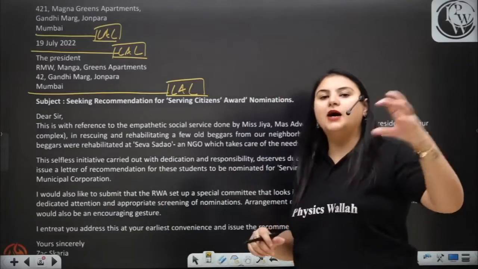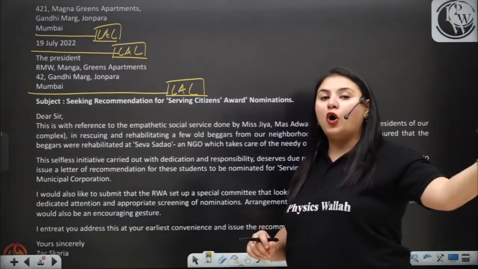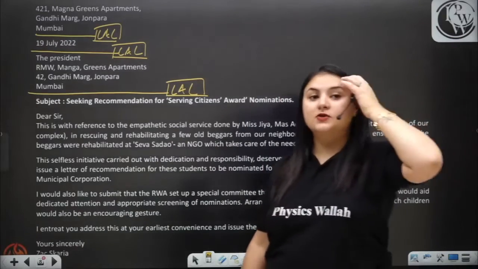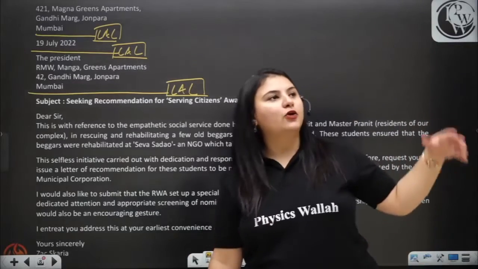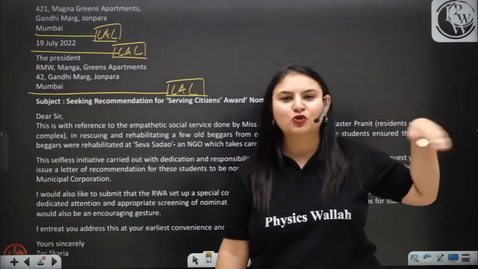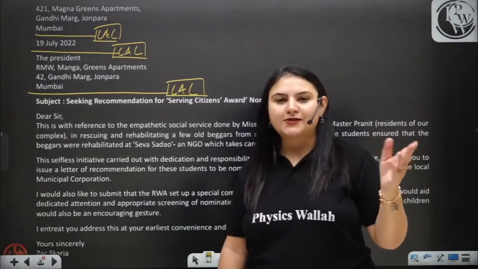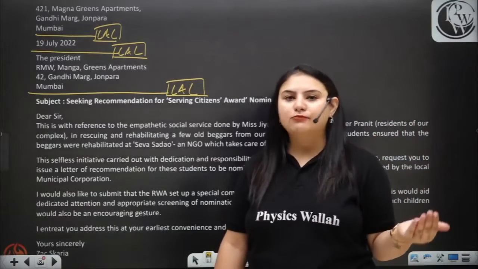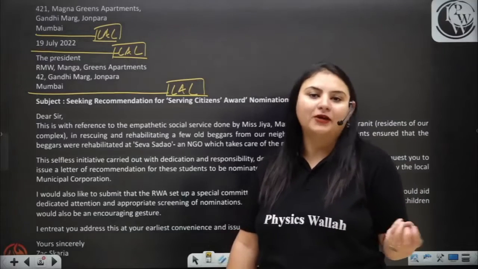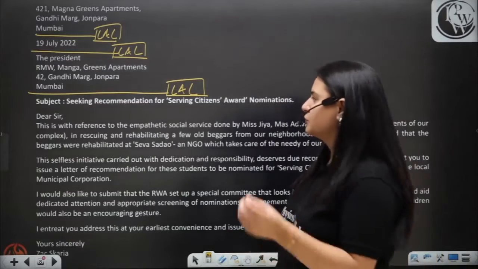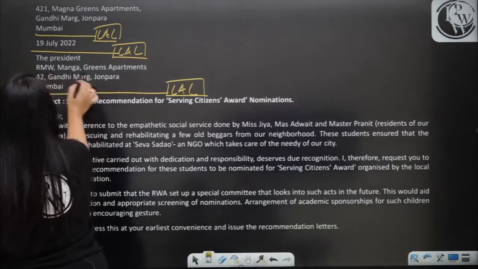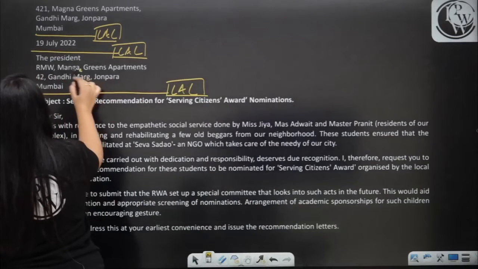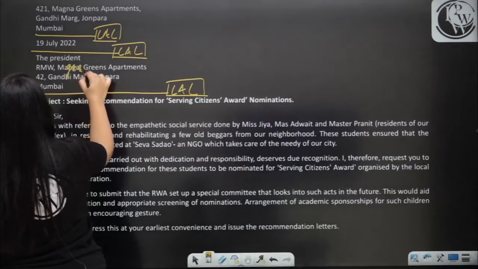Your RWA is part of your society only. So this thing you must know, because if you're writing RWA and you're writing the address of any other street in Mumbai, then you may not get full marks in your paper. So you have to be very sure about it. RWA is written here. Okay, RWA Magna Green Apartments. Magna Green Apartments should come here.